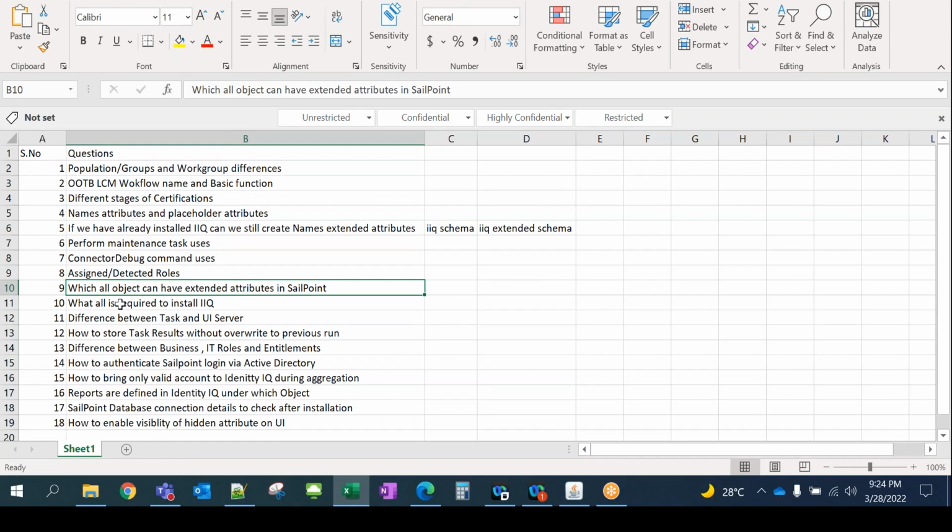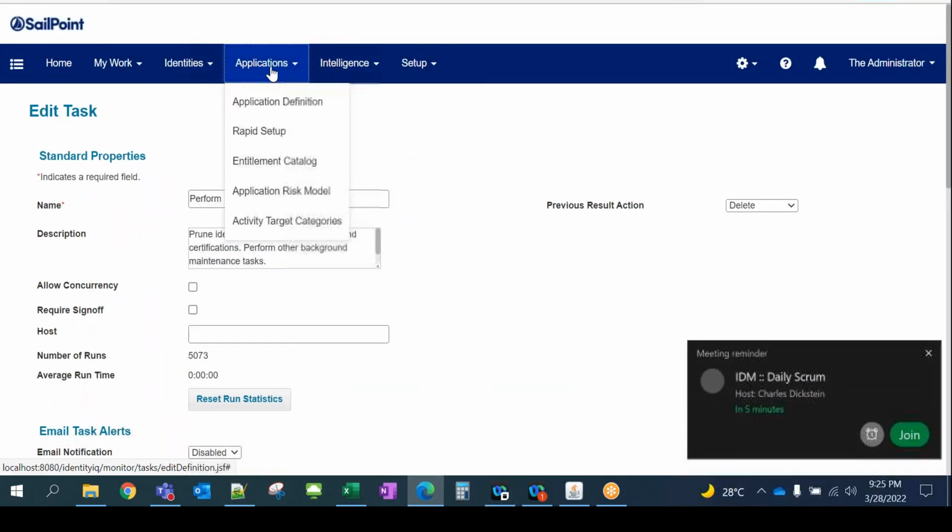Which objects can have extended attributes in SailPoint? We covered that on Friday. I showed you that identity can have extended attributes, but other than identity, we also have roles with extended attributes. We have entitlements, where we can have attributes. Application can also have extended attributes. These are the different objects where we can have them.